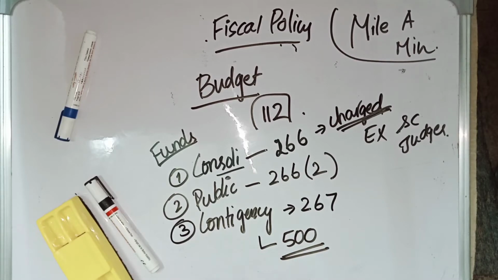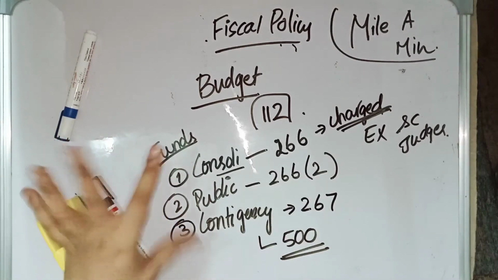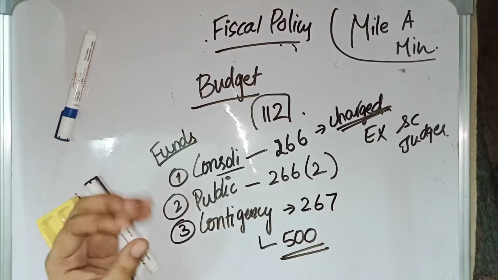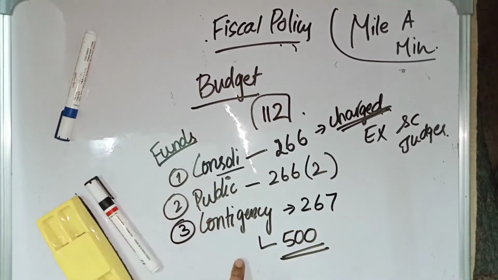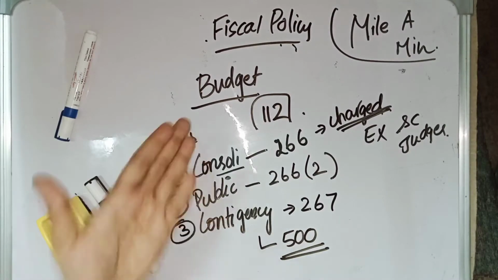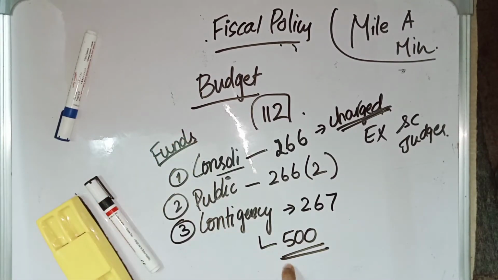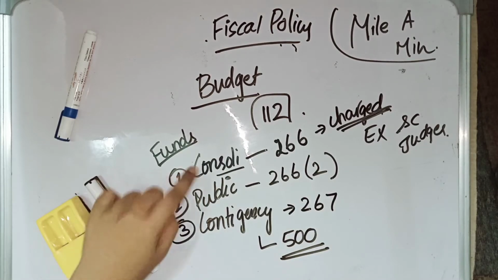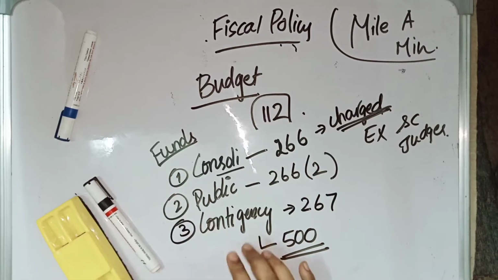And even if money is withdrawn from the Contingency Fund of India, say 100 crores or 10 crores is withdrawn during an emergency, this money should be refilled. This 500 crores is constant, and even if it is used during an emergency period, it should be refilled. It will be refilled from the Consolidated Fund of India.